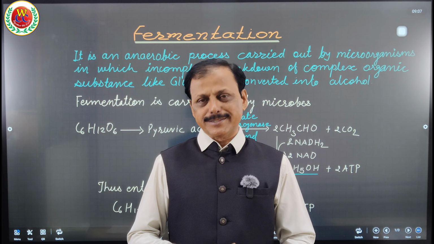So very important that both are incomplete breakdown, anaerobic respiration. Very important to note that during both the processes, energy release is very less. How much less? Very less, even less than 7% of that when glucose undergoes aerobic respiration and produces 36 ATP. During anaerobic respiration, only 2 ATPs are produced.